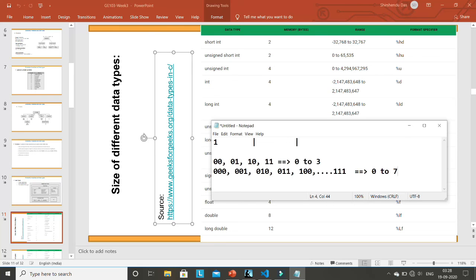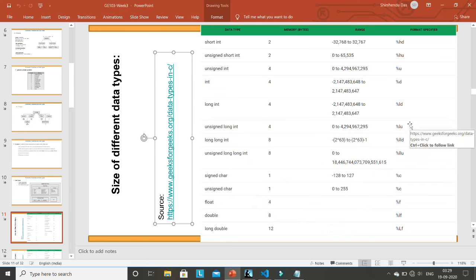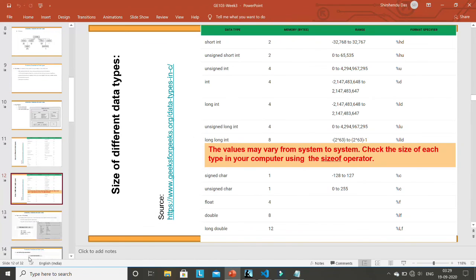Without binary conversion also, you can write a C program, but this is also important, so I'll explain it later. So I hope the data types are clear to you. Sometimes the values may vary. For example, these values I have written here for memory bytes, I have collected from this source, but sometimes it may vary from system to system. So you can use a sizeof operator to check each value.